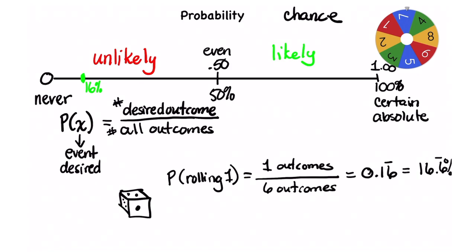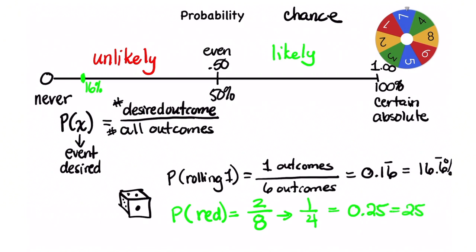Think about this spinner over here. What if I wanted the probability of getting a red? I would do the same thing. How many choices here are red? 1, 2, 3, 4, 5, 6, 7, 8. Out of 8, only 2 of them. So I would have 2 out of 8, which simplifies to 1/4. In decimals, this would be 0.25, or a 25% chance. And that's how we represent probability as a number. It's still unlikely because it's less than 50%.